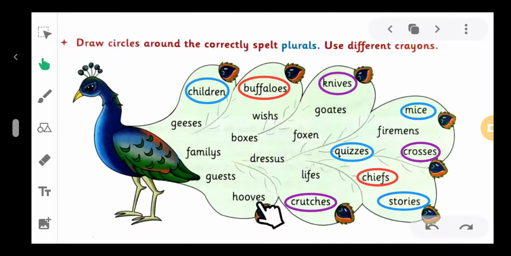Yes, so we circle it. Next, guestes. Is it the correct spelling of guests? No, guests is correct, so we circle it.